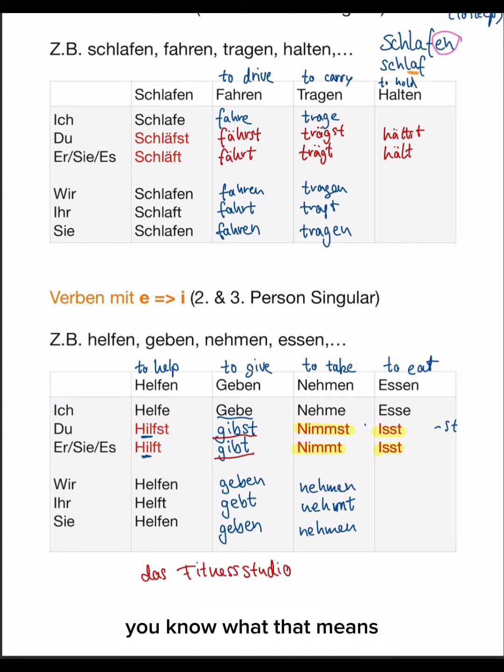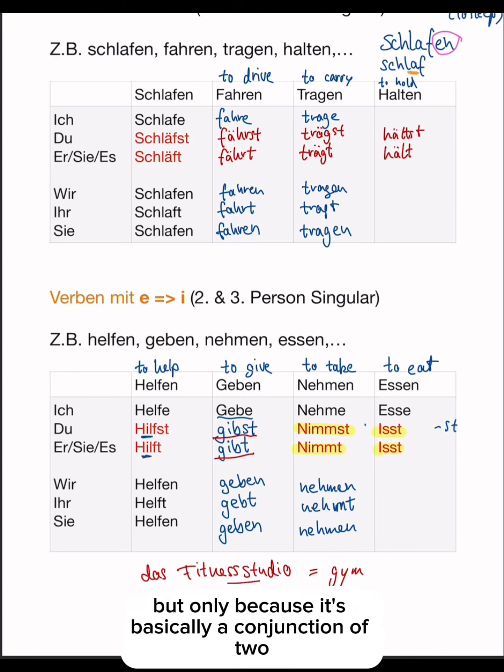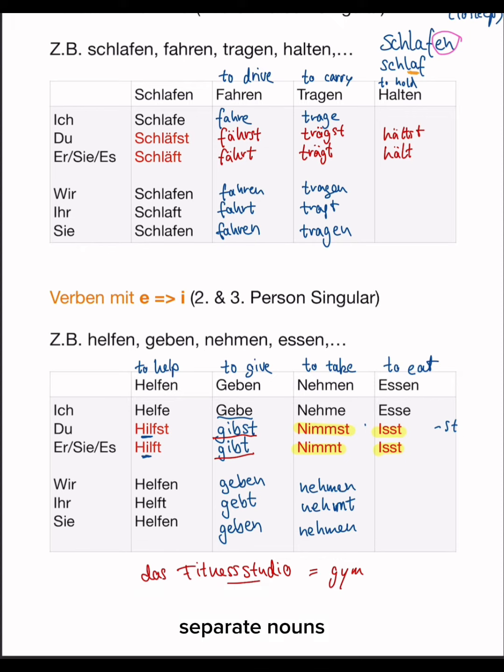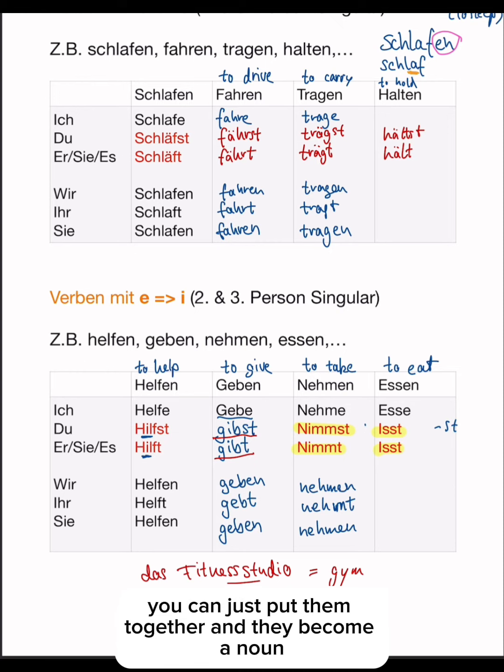Do you know what that means? Fitnessstudio is the gym where you go to work out. Here we have a triple S, but only because it's basically a conjunction of two separate nouns. In German, that is possible with a lot of nouns. You can just put them together and they become a noun.